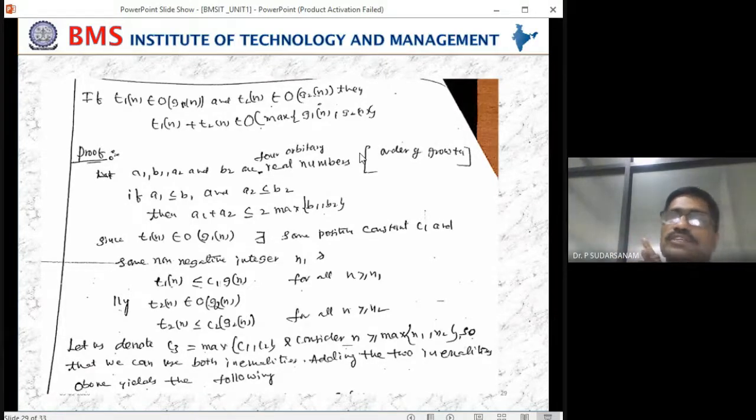So order of the growth is nothing but, for example, A1 is equal to 1 you take, B1 is 2, next A2 is 3, B2 is 4, something like that. You have to take the values. For example, A1 is 1 if I take, B1 is 2 if I take, obviously A1 is less than or equal to B1.